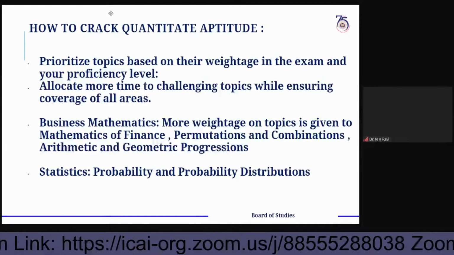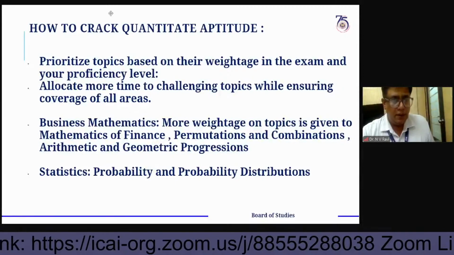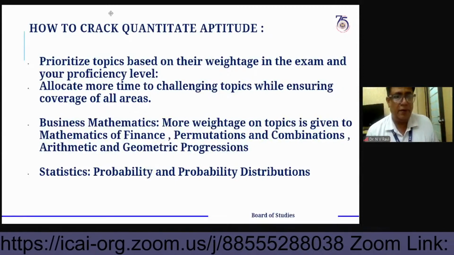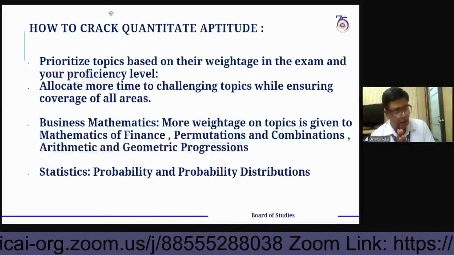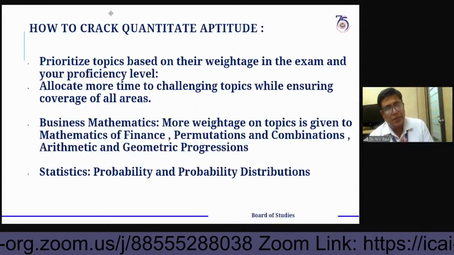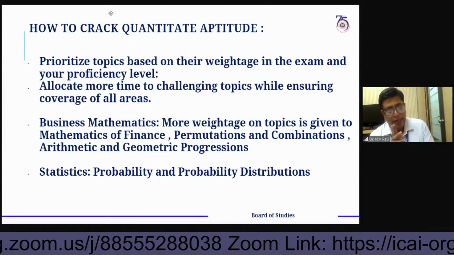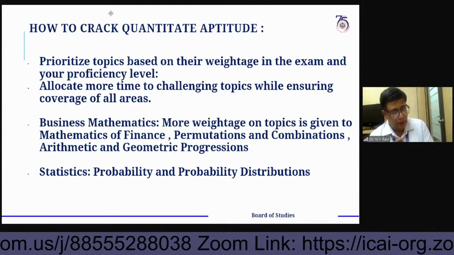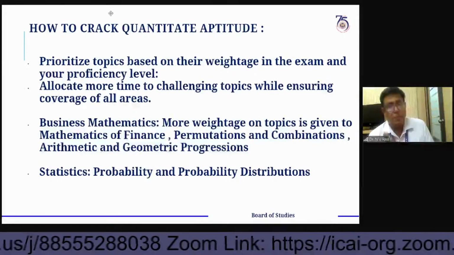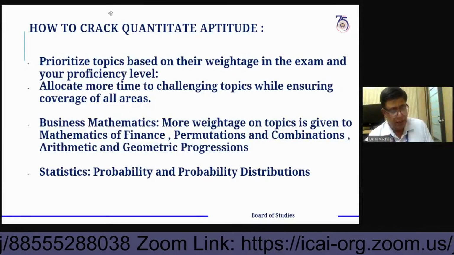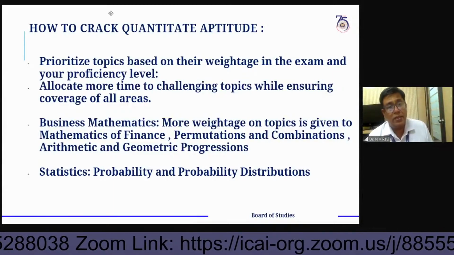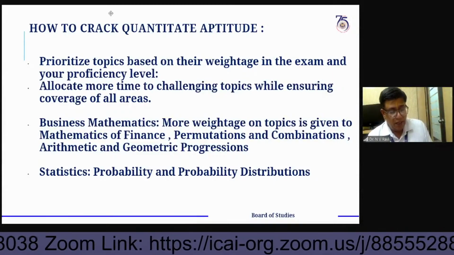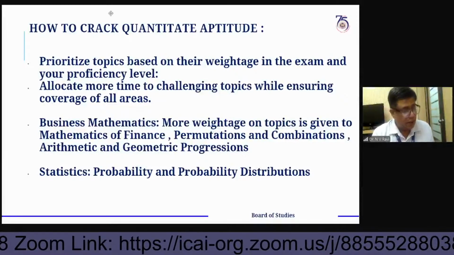And now coming to the chapter permutation and combinations. If you look at permutation combinations: multiplication rule, addition rule, what is permutation, properties of permutation, circular permutation, permutation with restrictions, and combination, properties of combination.